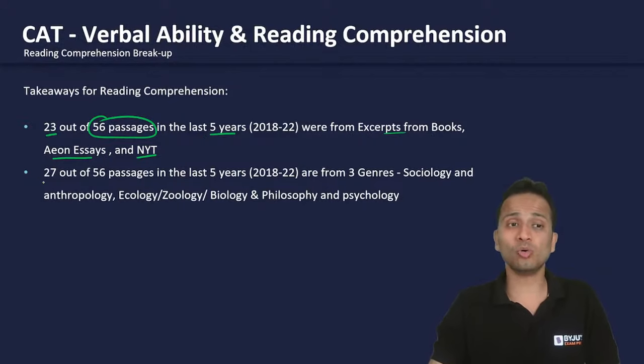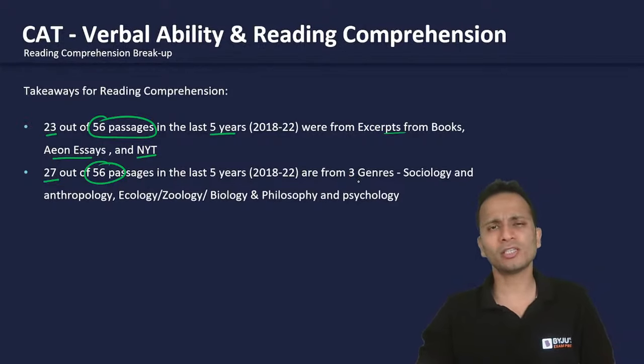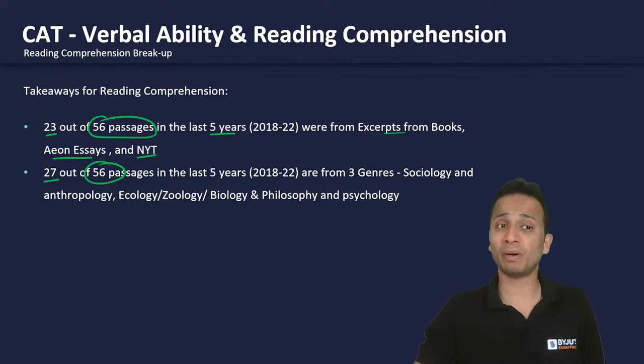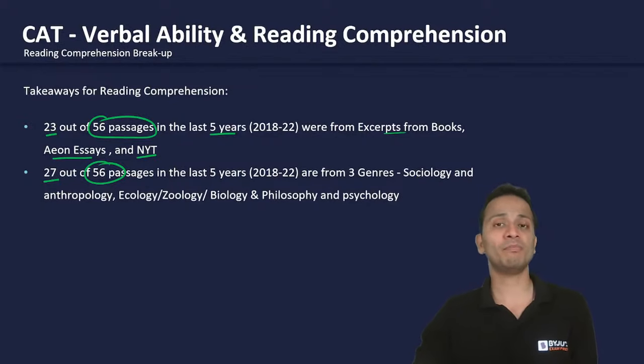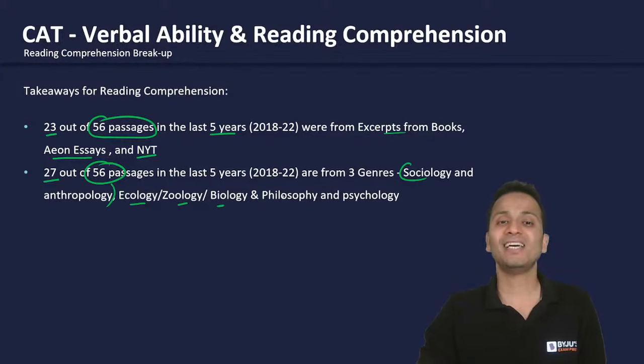Okay, so 23 out of 56 passages, near about 40% of the passages were from these sources. Also, 27 out of 56 passages in the last 5 years were from three genres, the genres that you run away from. Okay, so these are not the favorite genres, but yes, around 50% of the passages have come from these three genres. Number one, sociology and anthropology. Number two, ecology, zoology, and biology. And number three is philosophy and psychology.